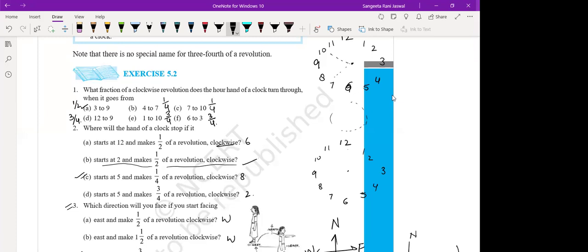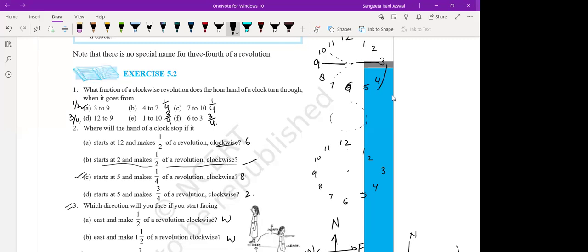Now let's see the first question. What fraction of a clockwise revolution does the hour hand of a clock turn through when it goes from 3 to 9? Moving from 3 to 9, how much revolution is it taking? In a clock you have 3 here and 9 here.